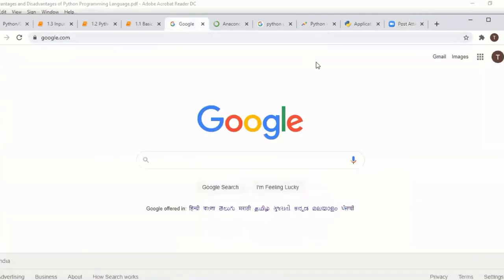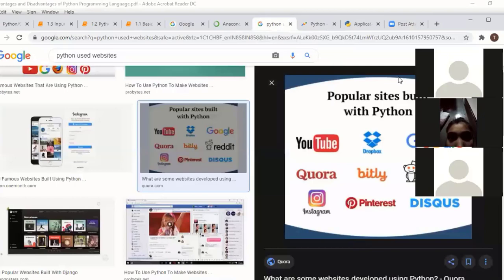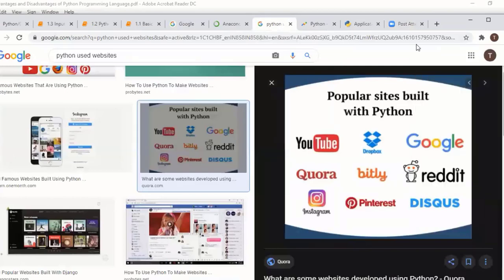Google search. A second. Here we are seeing Python used applications.